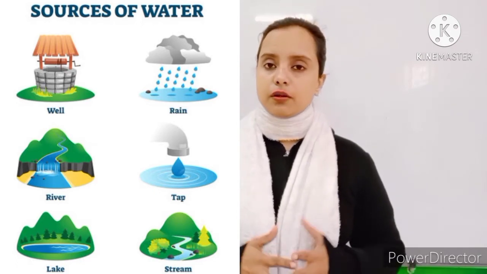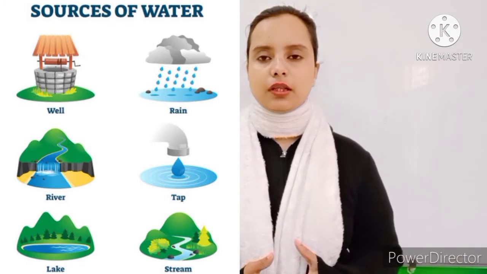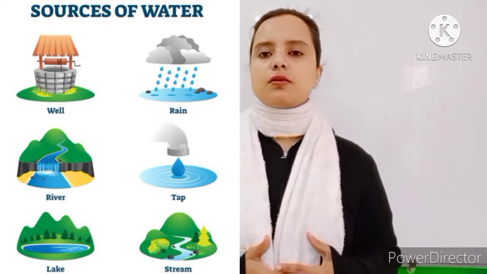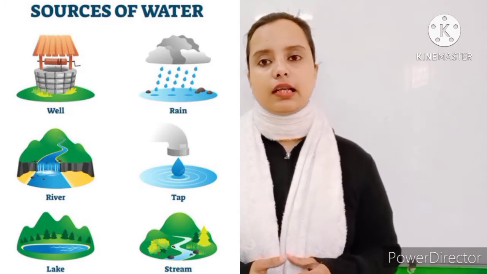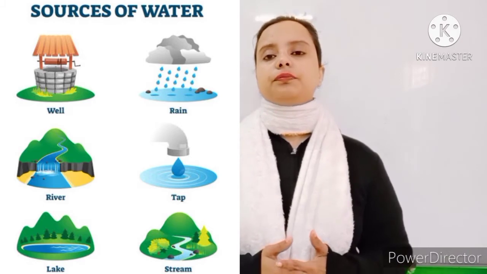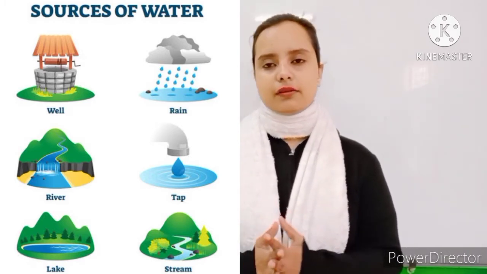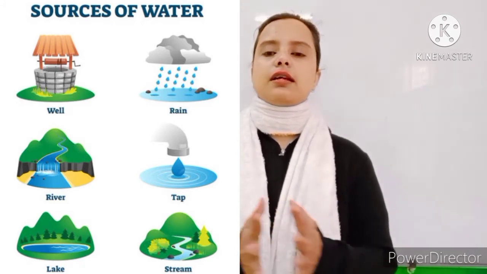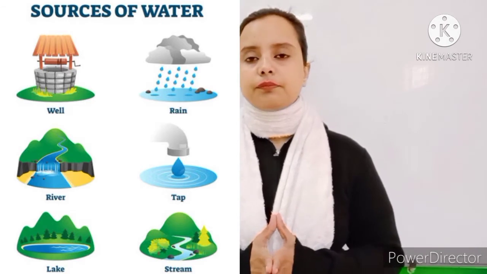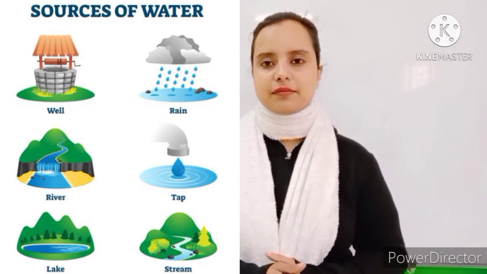Now if we are using so much water, what are its sources? We need water, then only can we use it. So what are the basic sources of water? They are lakes, rivers, oceans, seas, groundwater, and rain, which is very important. These are the basic sources of water, and they are also known as water bodies.